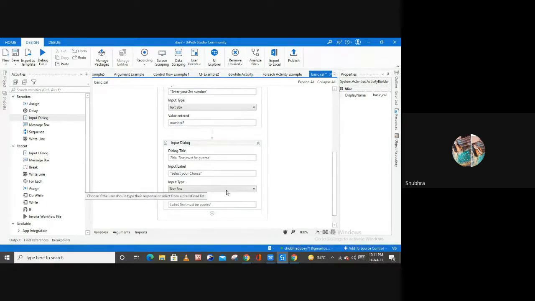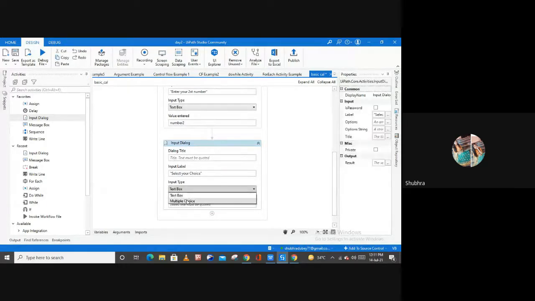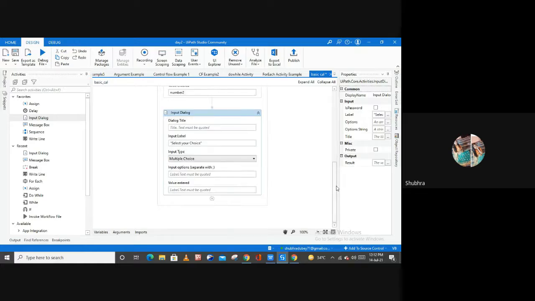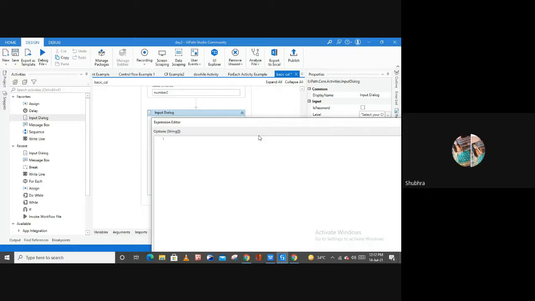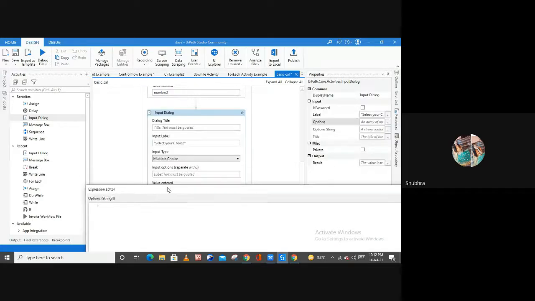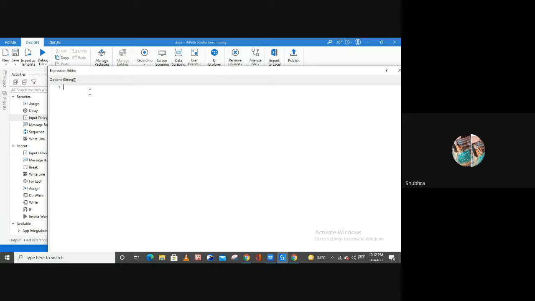So for the choice, let me click on this drop down item. Here I am going to select multiple choice, because I want to provide choices to my users, whether they want to perform addition, subtraction, or multiplication. This is up to them. Now let me open the options from this third input dialog box activity, and here I have to provide the options.